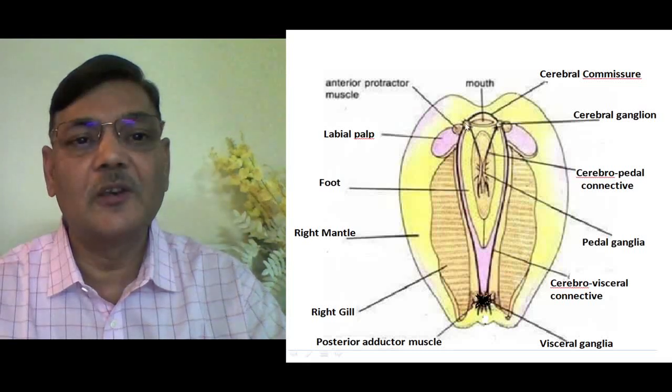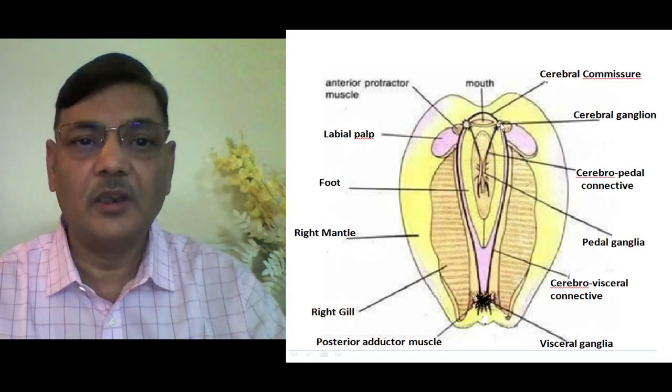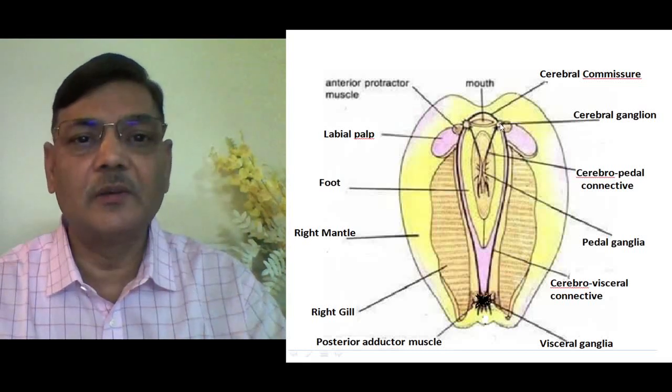As I just said, on either side of the mouth a pair of ganglia are there. Their size is just like the size of a pinhead, and they look pale yellow in color. So this one is a cerebral ganglion, and this is another cerebral ganglion.